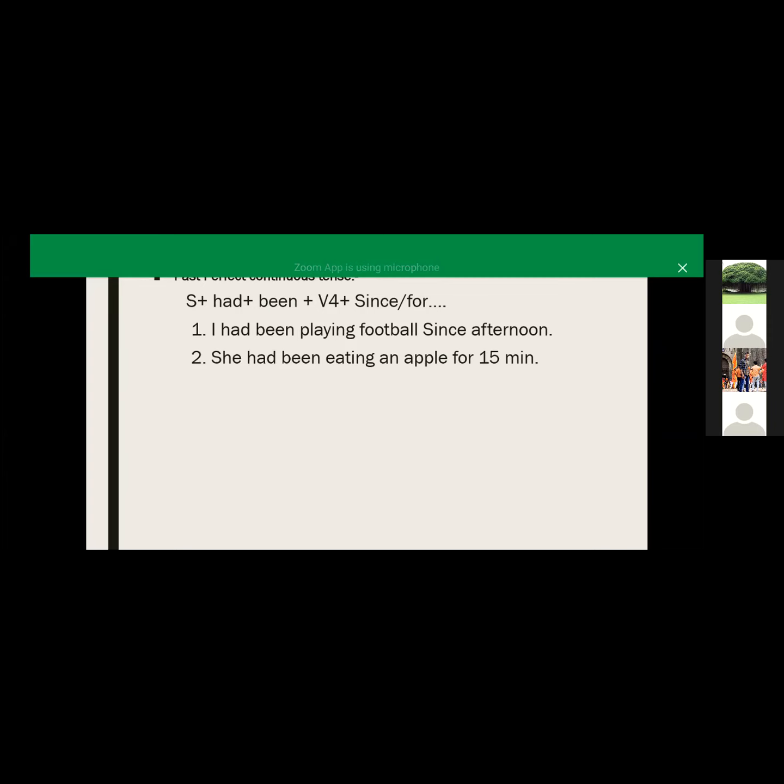When we are talking about the exact time, then we use since in our sentence, and when we are not confirming the time, we use for. She had been eating an apple for 15 minutes means वह 15 मिनट से एप्पल खा रही थी. So in this sentence we have to remember this in our sentence.